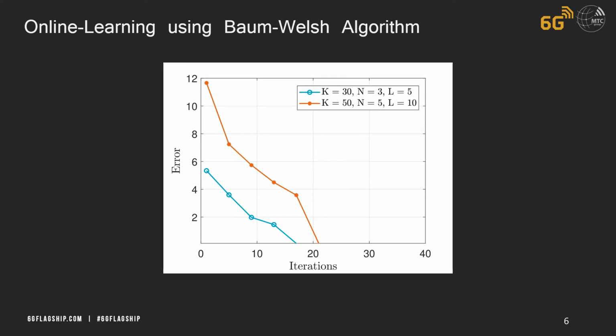In addition, we use the Baum-Welch algorithm to estimate the hyperparameters of the model, which are the activation probabilities of the states and of the devices. And we use an online learning algorithm based on this Baum-Welch algorithm to schedule and allocate the resources for these devices.